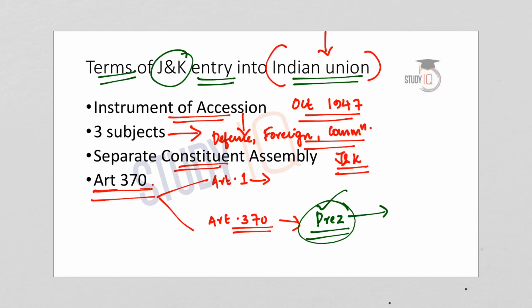And here, what is the condition? The condition is that the President can issue an executive order only in concurrence with the state government. So the President cannot himself execute an order; it has to be done only in concurrence with the state government. Any modification or exceptions can be made by the President for any provision in the Constitution of India with respect to Jammu and Kashmir.